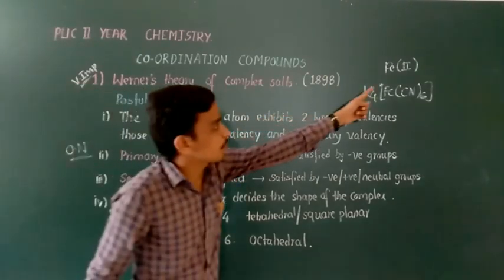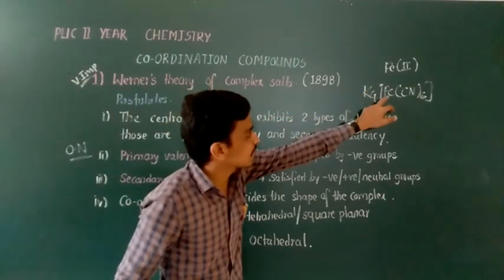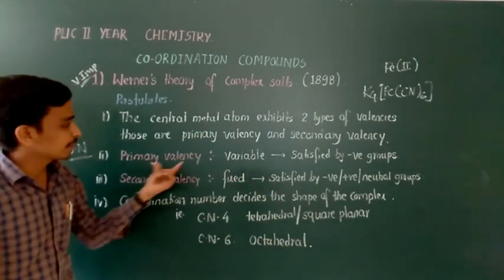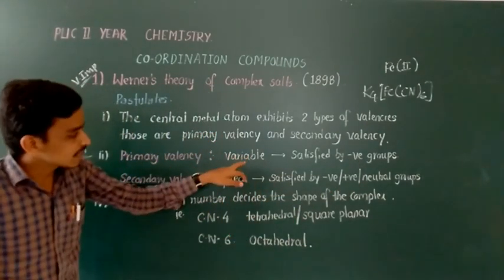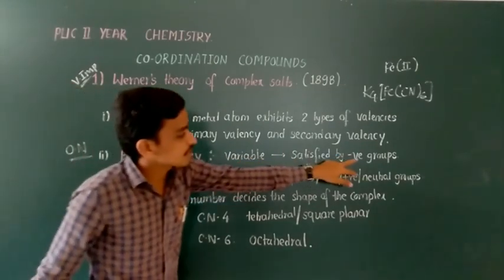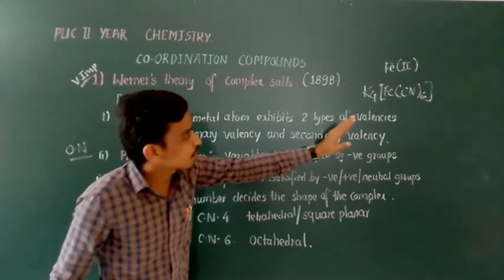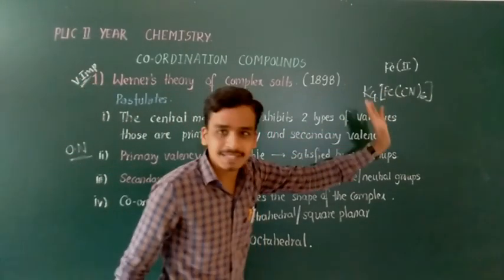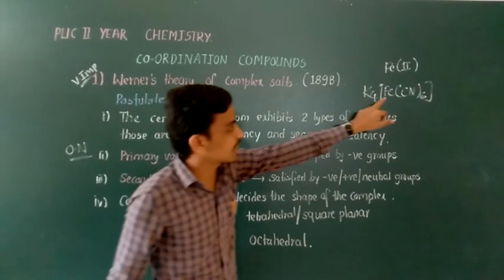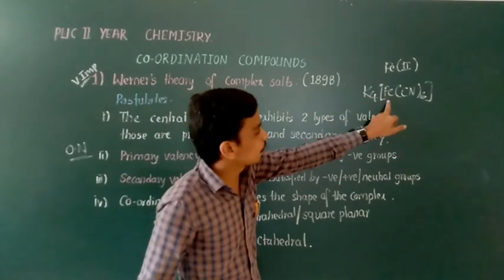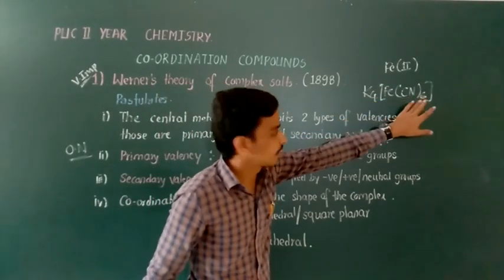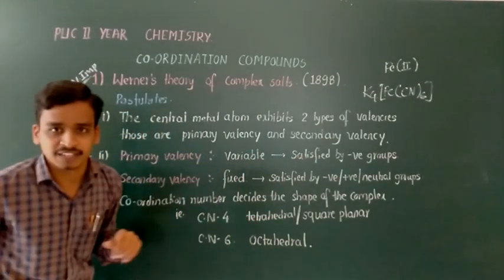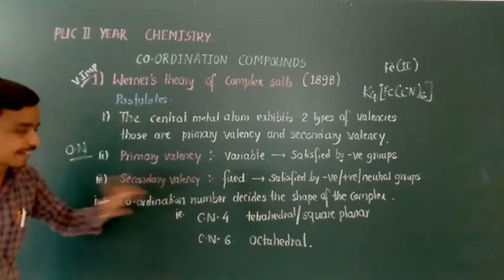It means in this complex iron is plus 2, in another complex the same iron can exhibit plus 3 also. Therefore primary valencies are always variable and always satisfied by negative groups, because the charge on the metal is positive every time, therefore it is always neutralized by negative groups. That is the concept of primary valency. Similarly we can move on to the secondary valency.